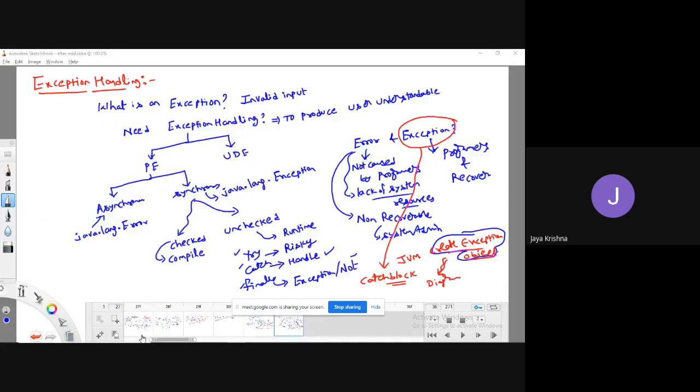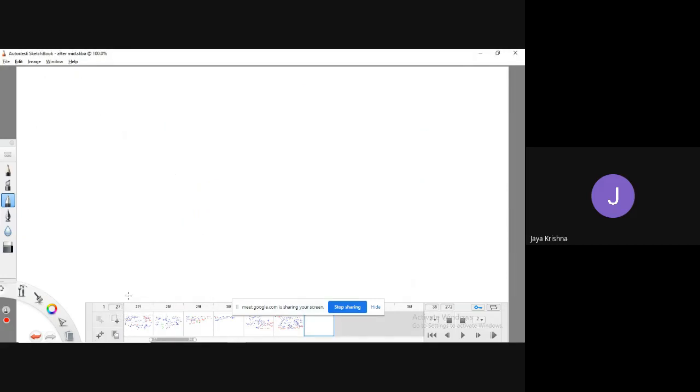Okay, fine. While writing the catch block, you can write the messages. What are these messages? You can write user defined messages, or you can print system defined error messages through this catch block, through the exception object reference.